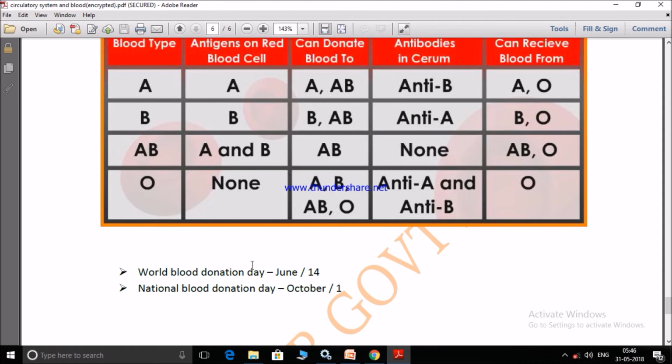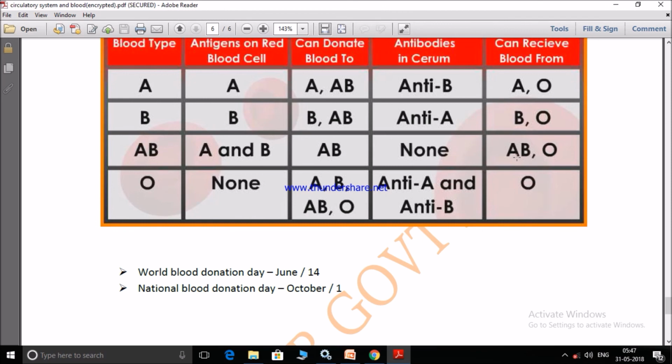World Blood Donation Day is celebrated on June 14. National Blood Donation Day is celebrated on October 1. And this PDF will be provided in the description below where you can download it. I will rectify this thing, and after rectifying it I will be uploading this PDF into the description box.